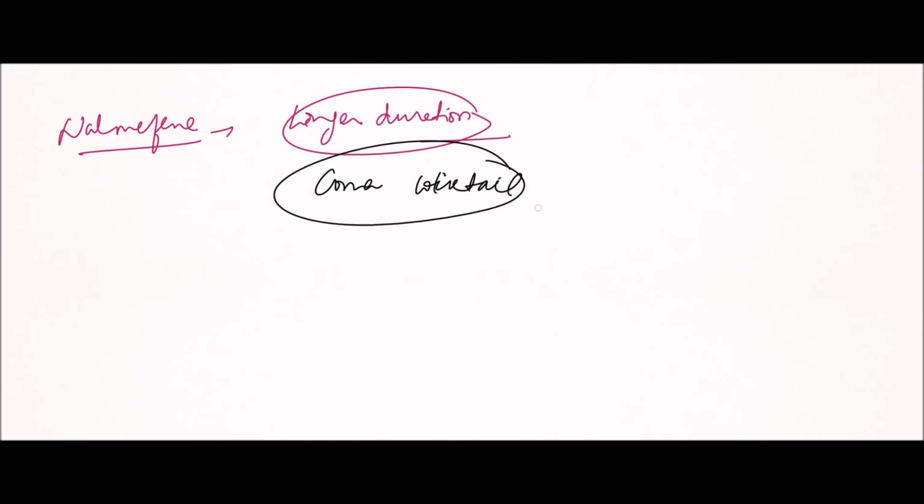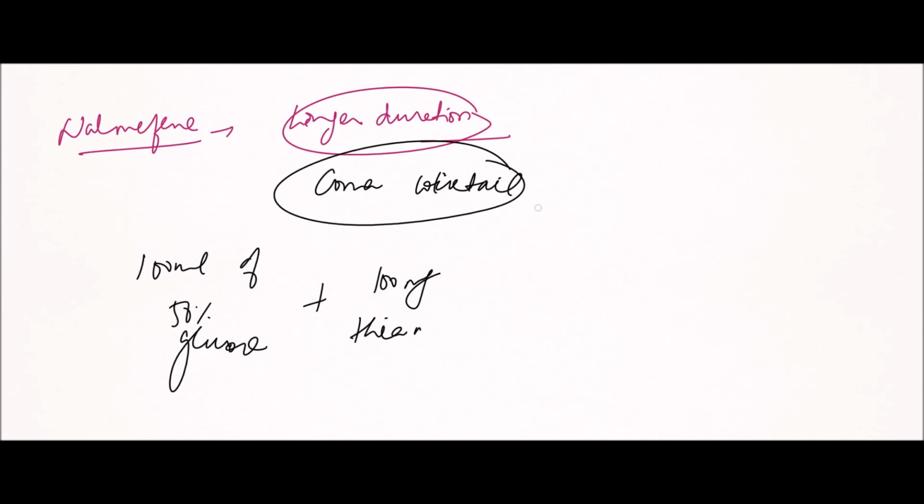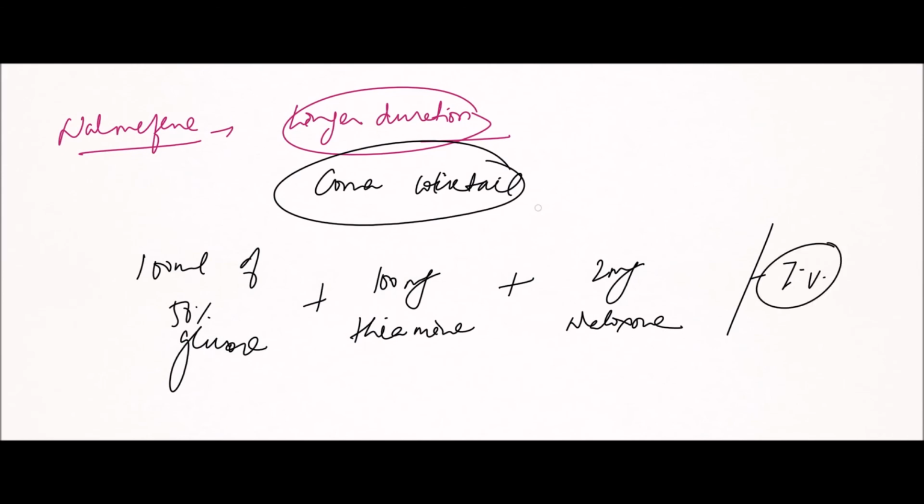In a comatose patient where the identity of the poison is not known, we give 100 ml of 50% glucose plus 100 milligram thiamine and 2 milligram naloxone, and it should be given intravenously. So this is coma cocktail.